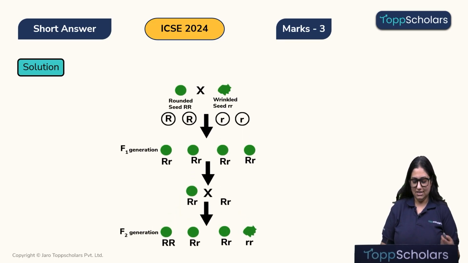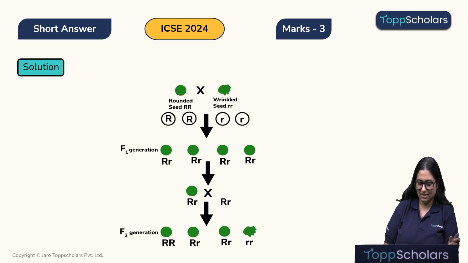Children, we can see over here, this is the round seed and this is a wrinkled seed. Again, we have used the same alleles, capital R for round seed and small r for wrinkled seed. Then during reproduction and gamete formation, the alleles will separate from each other. We can see separated alleles on both the sides. On fusion of gametes, we will get the F1 generation. Each of it will have capital R, small r. On self-pollinating the F1 generation, we will get 4 types of F2 generation: one with capital R, capital R, capital R, small r, capital R, small r and small r, small r.